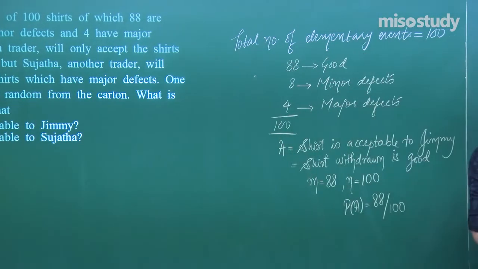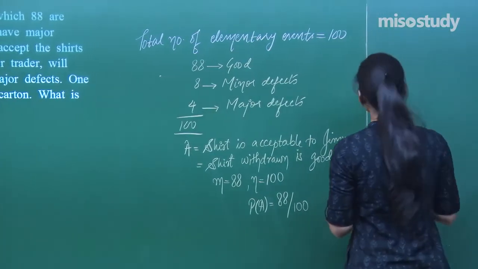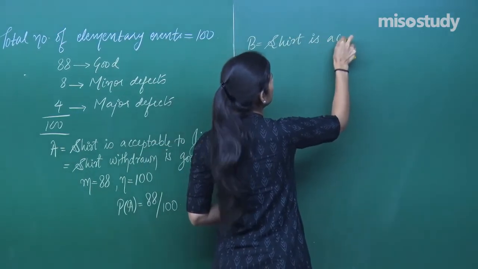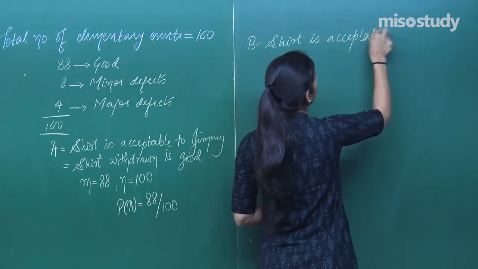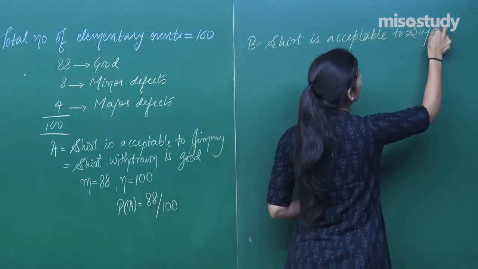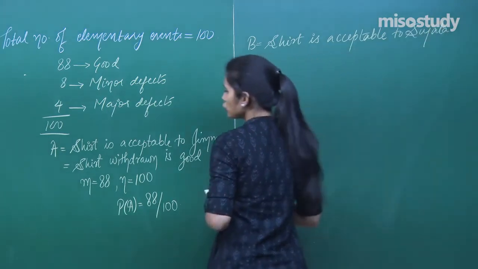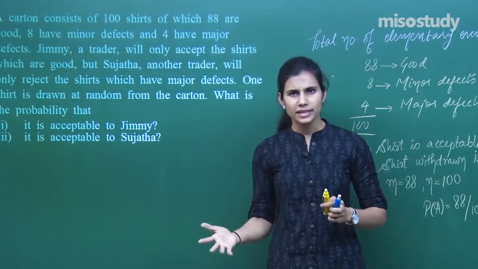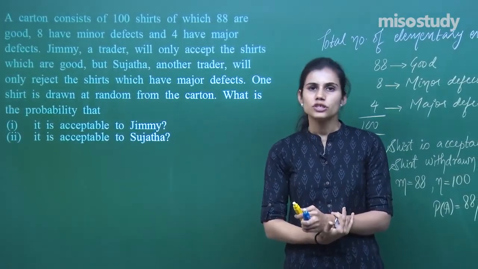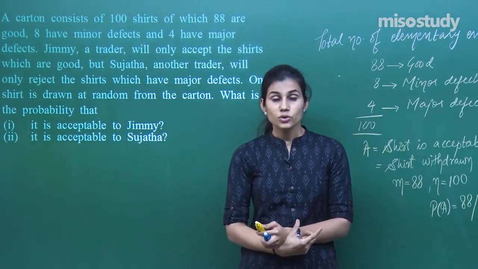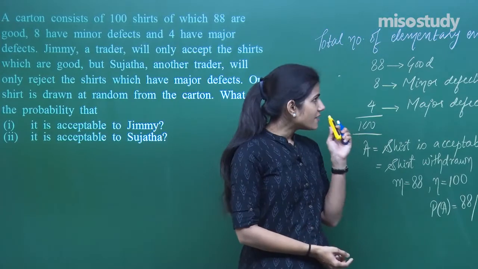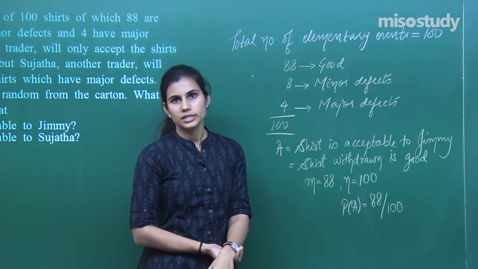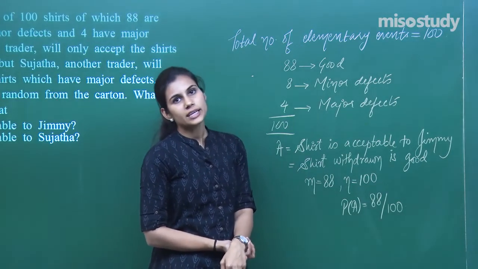Next it says that it is acceptable to Sujata. Now here you cannot do this. What you cannot do? Let me tell you. Shirt is acceptable to Sujata. If the shirt is good, Jimmy is accepting it, and if the shirt is good and has minor defects also, then Sujata is accepting it. She is only rejecting when the shirt has major defects. So it is not like, please mind this, I will not say shirt is acceptable to Sujata means shirt is rejected by Jimmy. I cannot say that. If the shirt is rejected by Jimmy, then it will be accepted by Sujata.